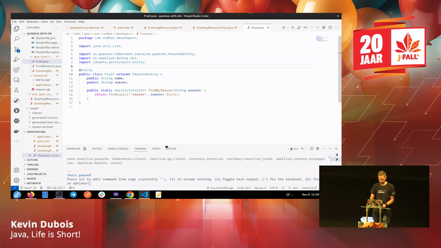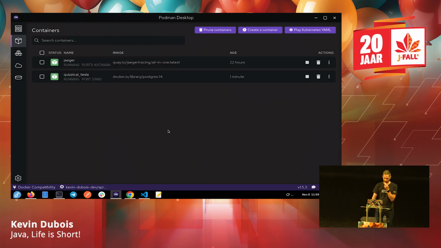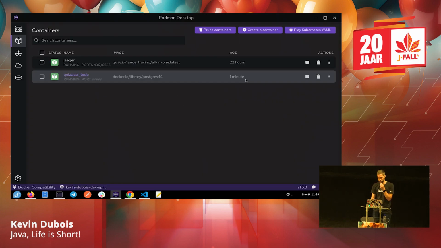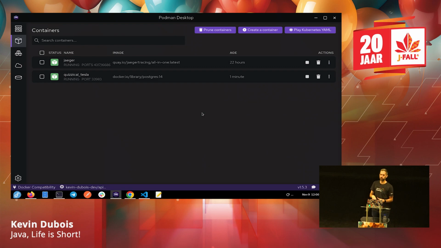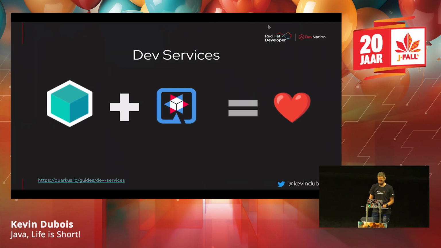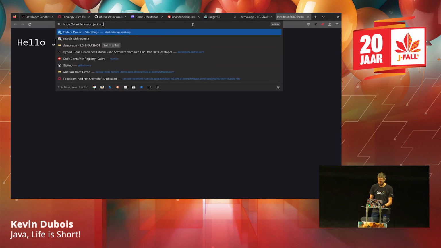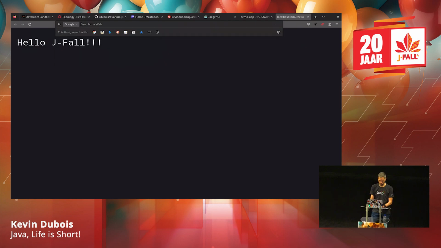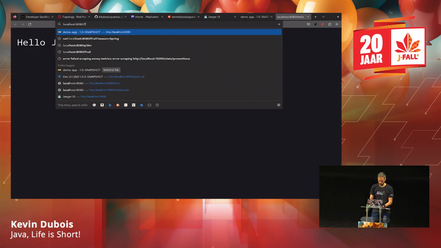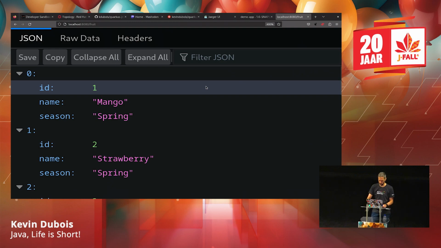But anyway, so by just starting this dev mode, we can see that if I go back to my Podman Desktop here, we can see that this database container was just created a minute ago. And usually when you stop your live mode, it's going to tear down that container. However, I have a little bug in my machine, so it's actually not going to tear it down, but usually it does. And so if we go now to my demo application, we can see if we go to our fruit endpoint, localhost 8080/fruit. We can see that it's returning some fruits.